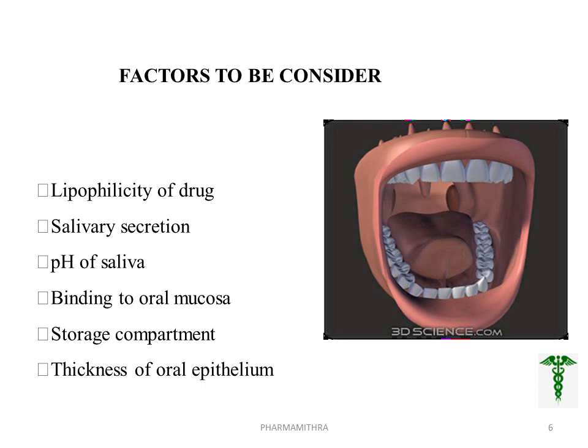Finally, we want to consider the thickness of the oral epithelium. Sublingual absorption is faster than buccal because the epithelium of the buccal region is thinner and immersed in a large volume of saliva. If faster action is needed, in such cases we can go for the sublingual mode of administration rather than the buccal route.